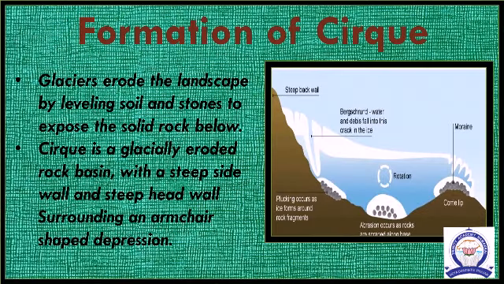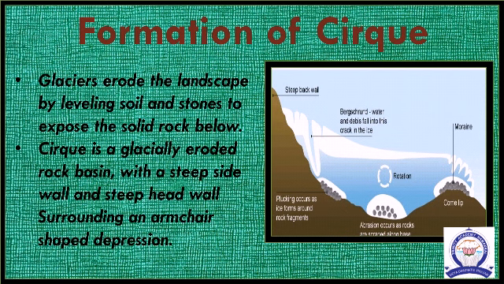Formation of cirques. As ice melts, the cirque gets filled up with water and becomes a beautiful lake in the mountain called a tarn lake. Glaciers erode the landscape by removing soil and stones to expose the solid rock below.